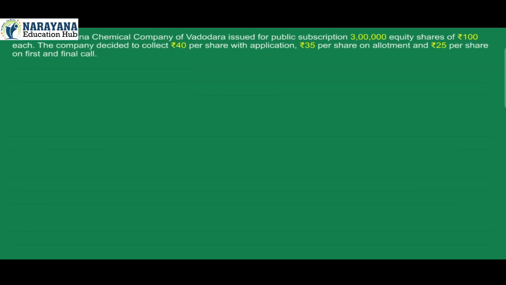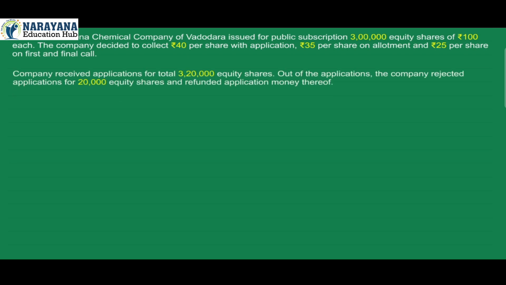Illustration 4. Kenna Chemical Company of Vadodara issued for public subscription 3 lakh equity shares of ₹100 each. The company decided to collect ₹40 per share with application, ₹35 per share on allotment, and ₹25 per share on first and final call. Company received applications for total 3,20,000 equity shares.